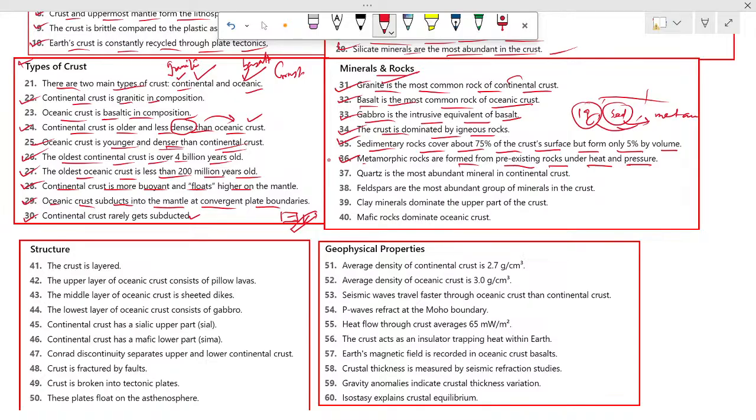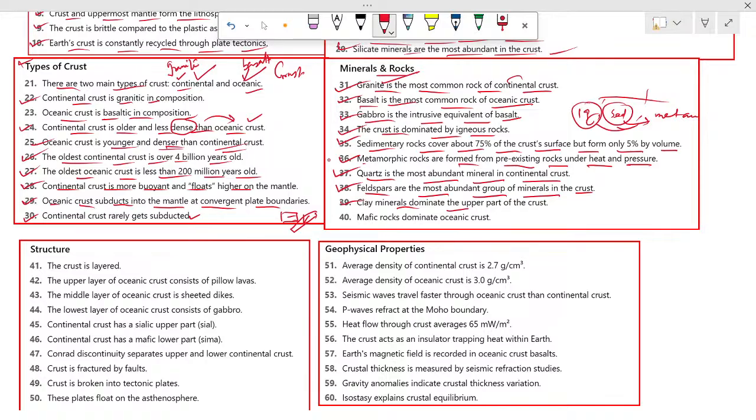There forms a rock cycle. Okay, so 37: quartz is the most abundant mineral in continental crust. Remember this. And 38 says that the feldspars are the most abundant group of minerals in the crust.